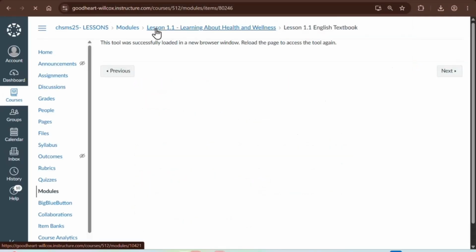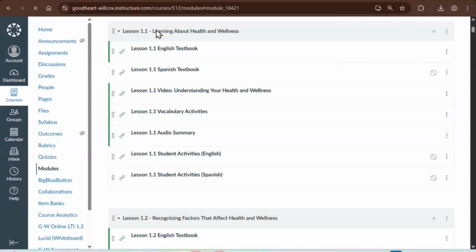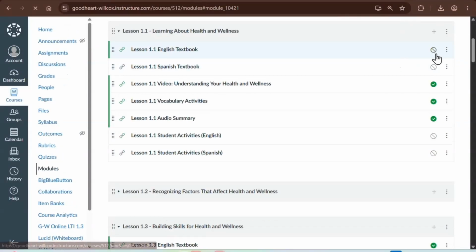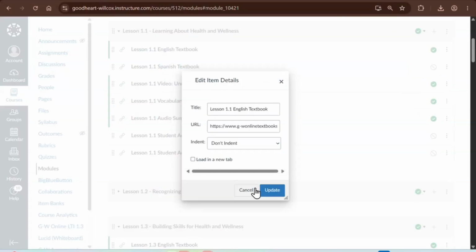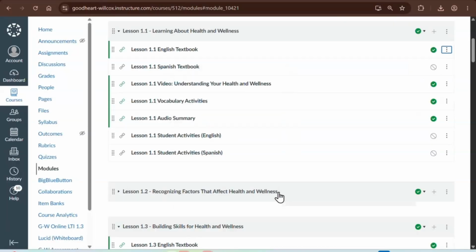Now we could go back to 1.1. And if I realize that I don't need it in another language, it's really easy for me just to click those 3 dots one more time, click edit, and uncheck that box, and it will return to the default.